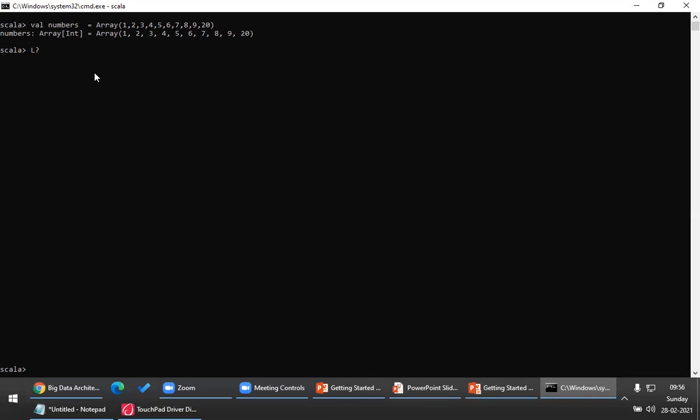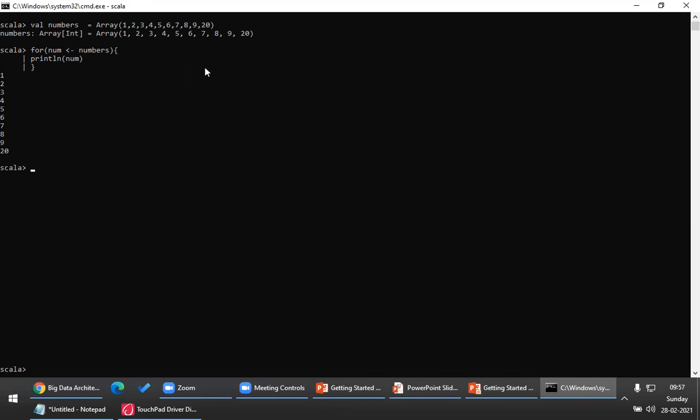So how do I iterate an array? Very clear. Please understand the syntax: for num in numbers. You have to remember this operator. For num in numbers. So each and every value of these numbers will be available to this variable num. So you have to remember that. Then I'm just printing println of num.